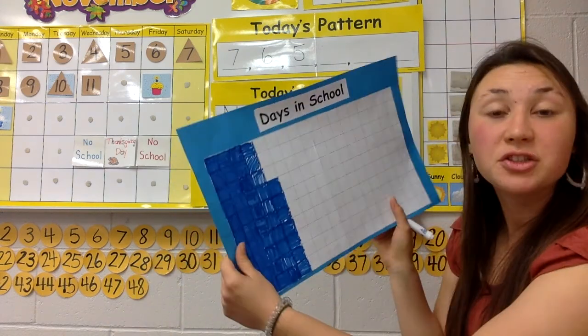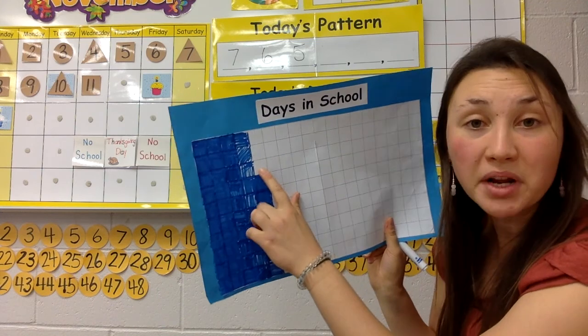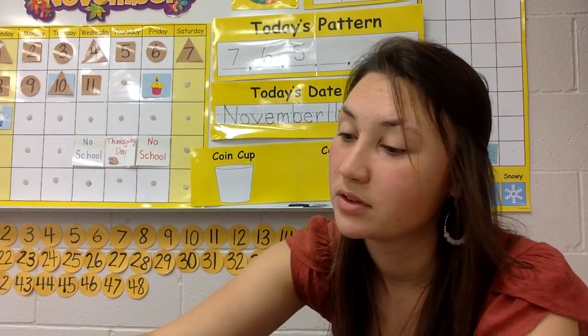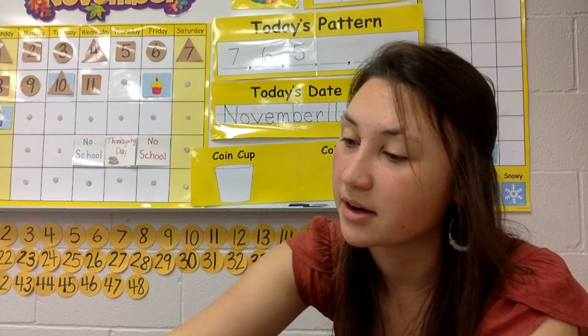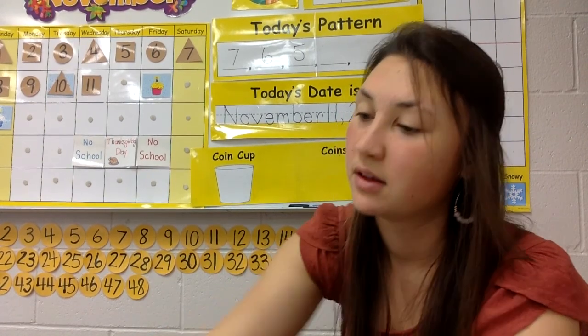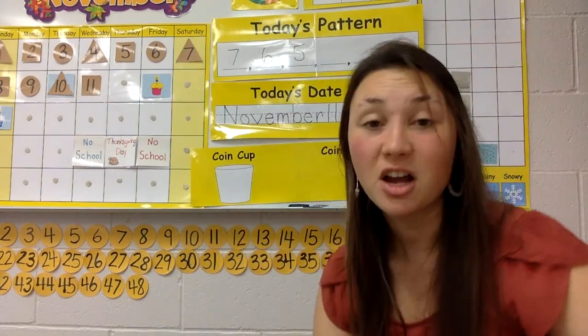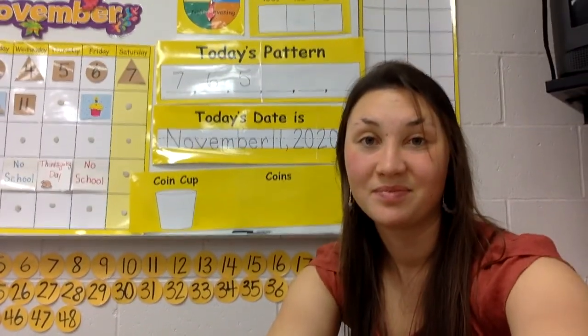Since you're not here, I'll fill in the 48th square for you. Fill in our chart here. 48, there we go. Let's talk about tens and ones.